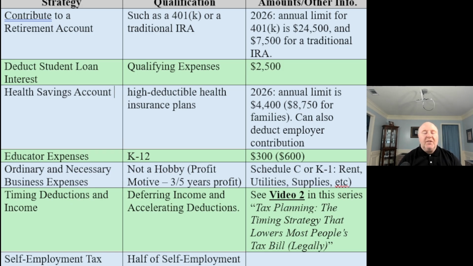Ordinary and necessary business expenses is a huge one, especially if you're self-employed. This is where it really comes in, right? You have all kinds of expenses. I've done a video on here that talked about different types of home office expenses that you should be looking at. What can I deduct as part of my home office? Huge deal.